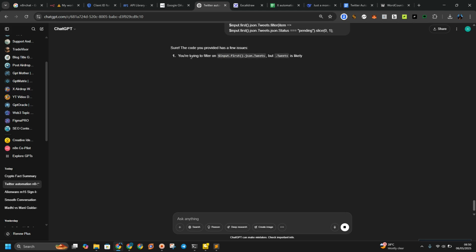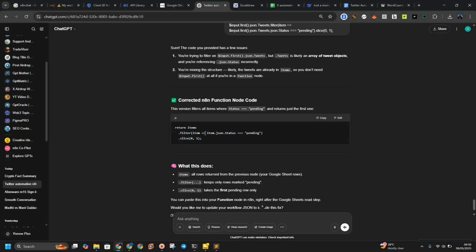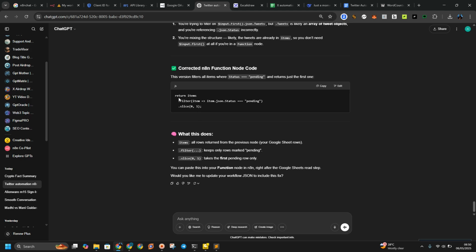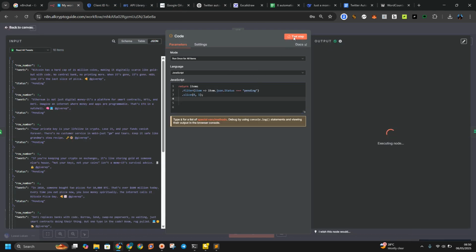Sure, the code provided has an issue. You are trying to filter, but it is likely to be an array object. So items. So let us test it out again. It has to display items, but no item is displaying, okay, no item is displaying. I'm just going to remove this item.json and I'm going to replace it with this.